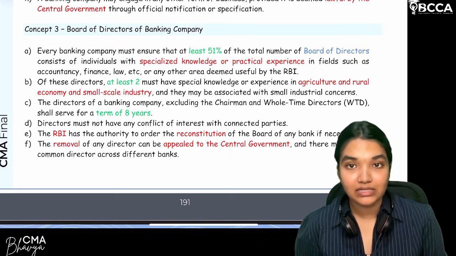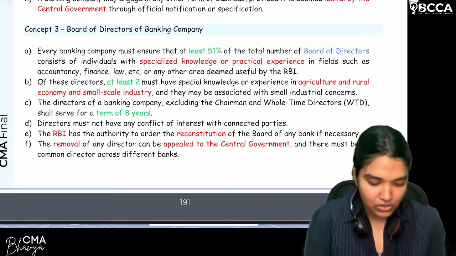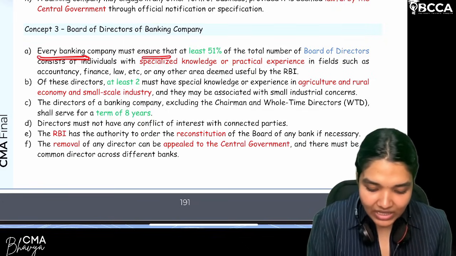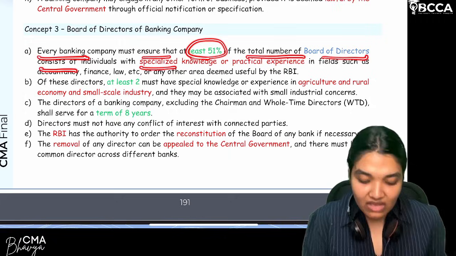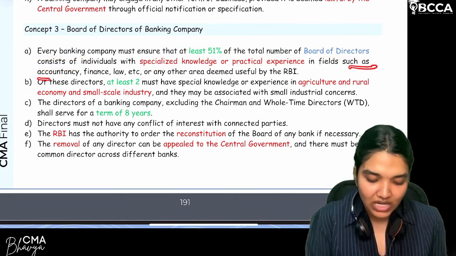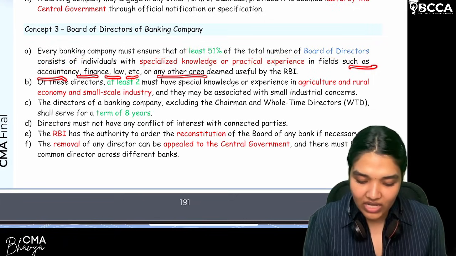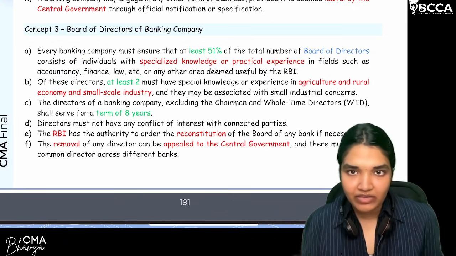Otherwise he can't act as a director. I'm not talking about the whole board, at least 51%. So every banking company must ensure that at least 51% of the total number of directors are individuals with specialized knowledge or practical experience in fields such as accountancy, finance, law, etc., or any other area deemed useful by RBI. Are we clear with this?